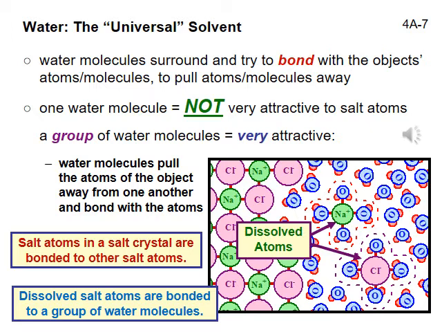The bonds between the atoms or molecules of solids are quite strong, so many water molecules all pulling together are needed to separate them. It is something like the game tug of war between adults on one side and a group of children on the other side. The adults represent the salt atoms, they pull strongly, they have strong bonds, so they stay firmly together and create a solid object.